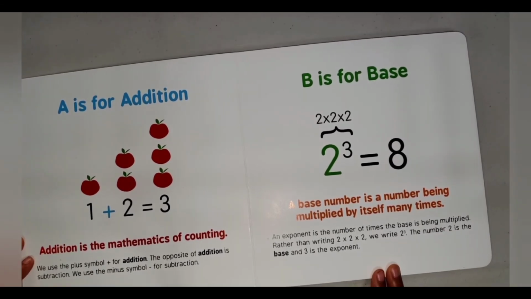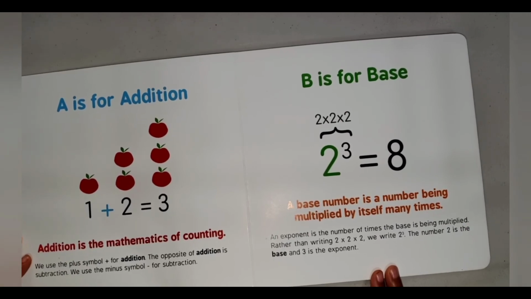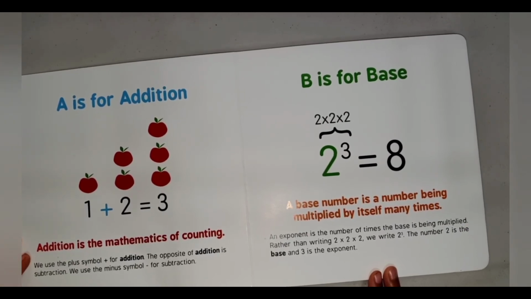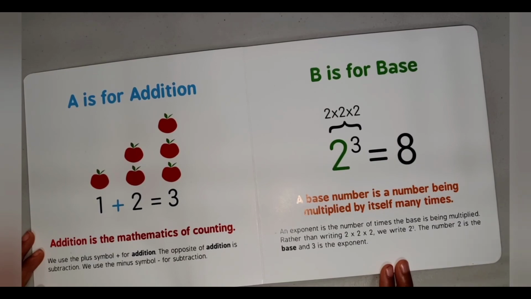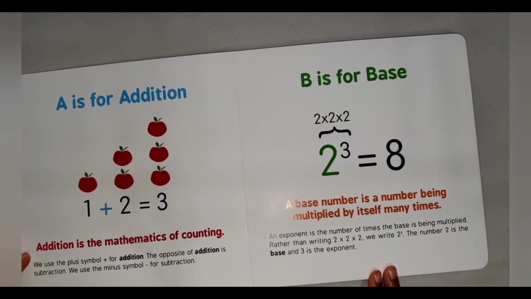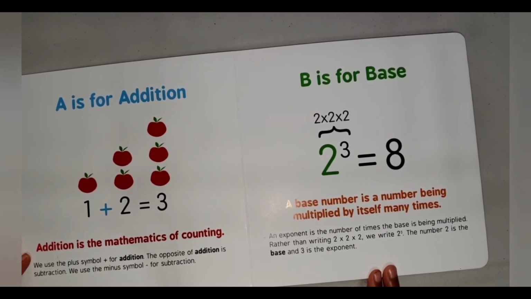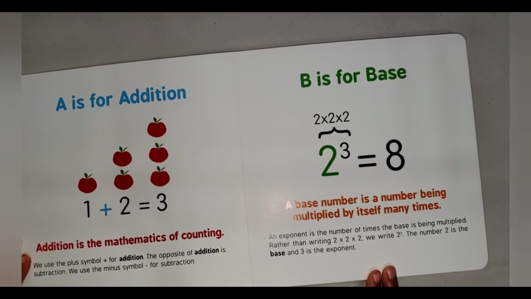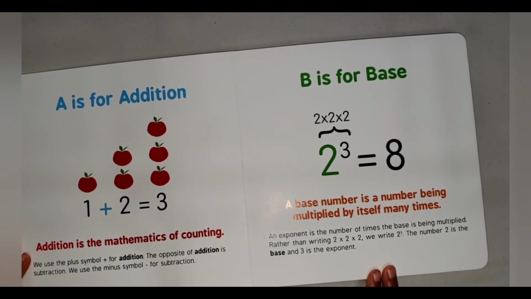B is for base. A base number is a number being multiplied by itself many times. An exponent is the number of times the base is being multiplied. Rather than writing 2 times 2 times 2, we write 2 to the power of 3. The number 2 is the base, and 3 is the exponent.